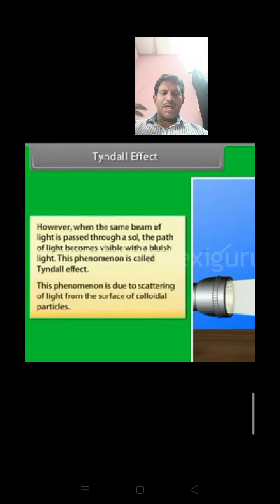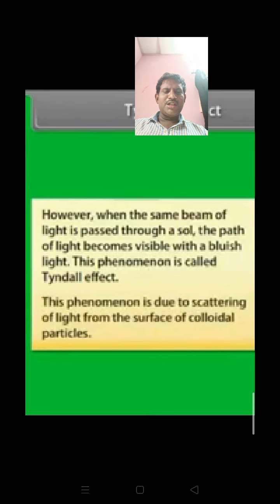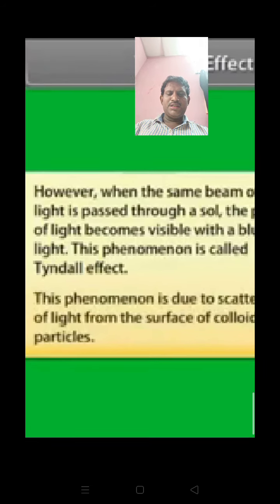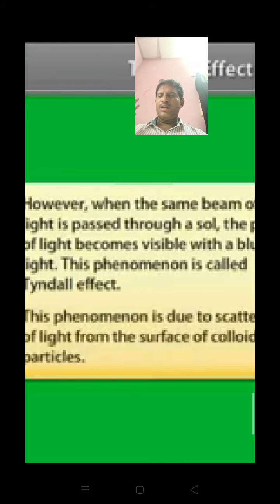However, when the same beam of light is passed through a sol like soap water, the path of light becomes visible with a bluish light. This phenomenon is called Tyndall effect. It is due to the scattering of light from the surface of colloidal particles.